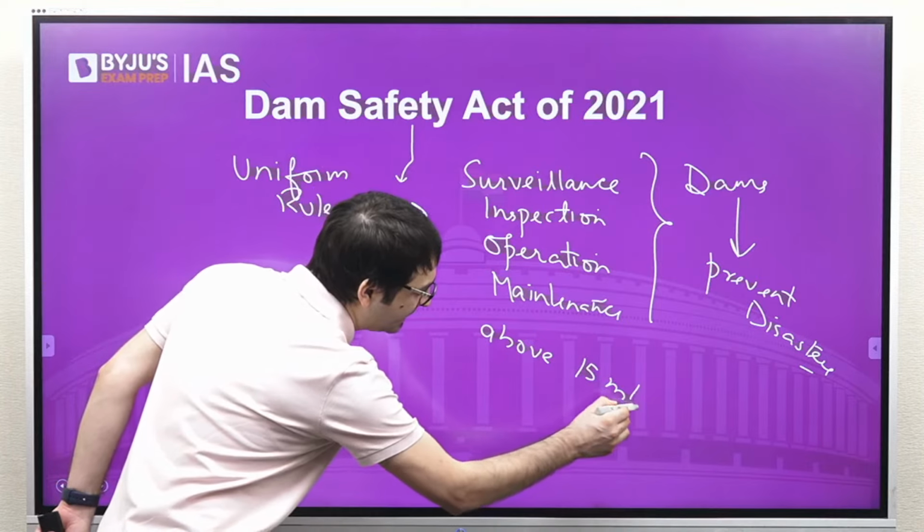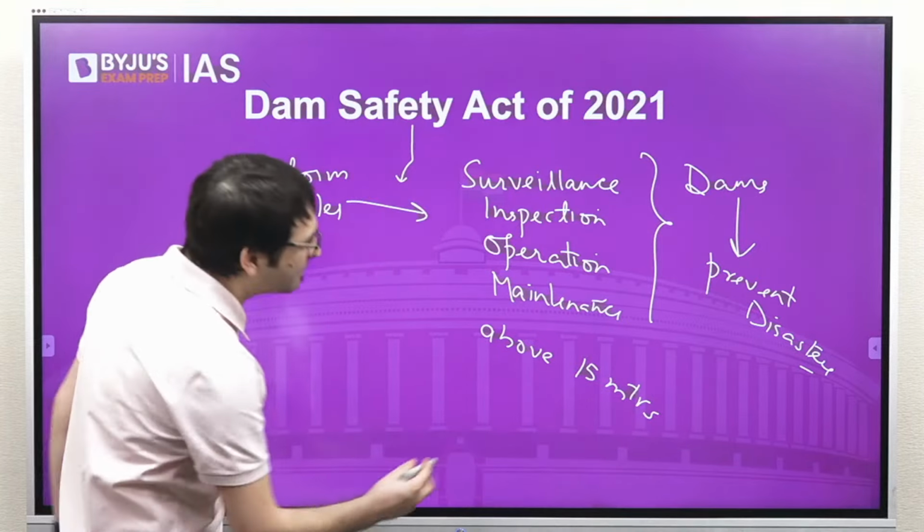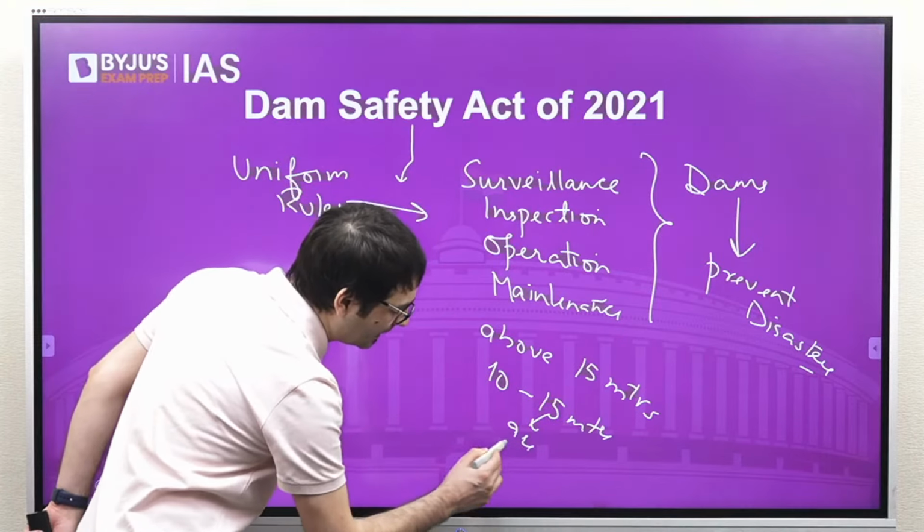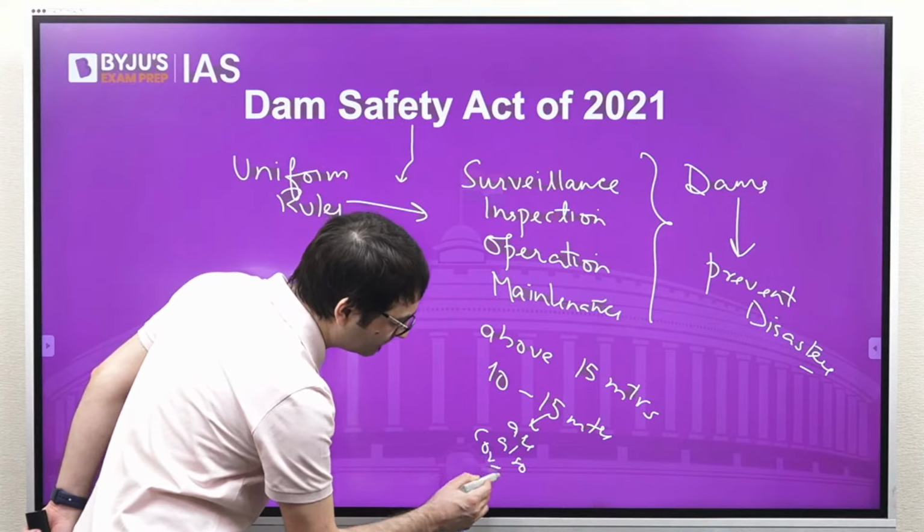mostly above 15 meters, but dams between 10 to 15 meters are also covered.